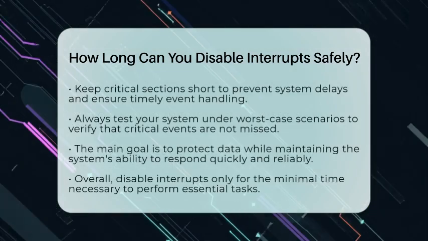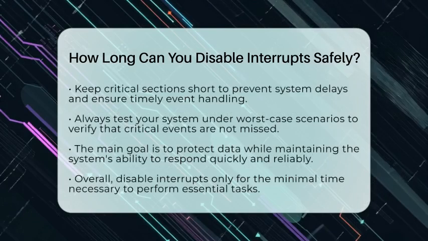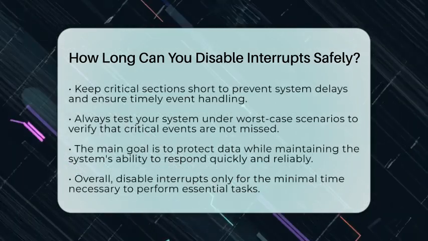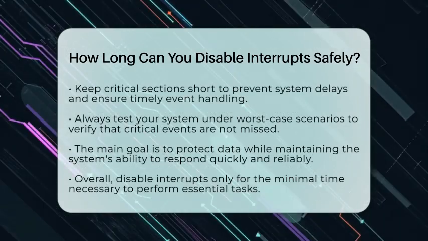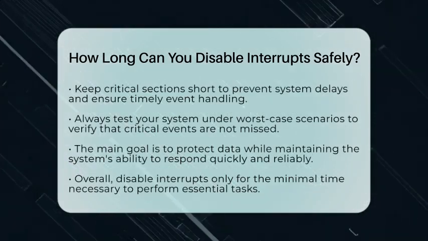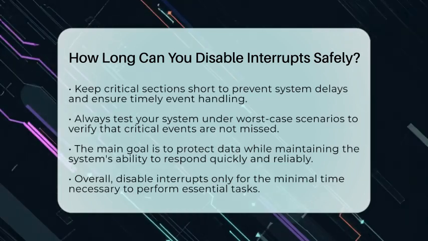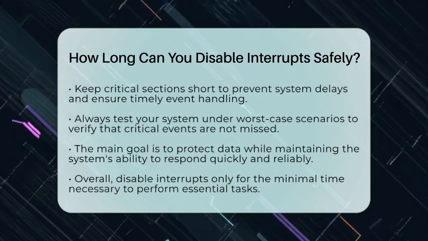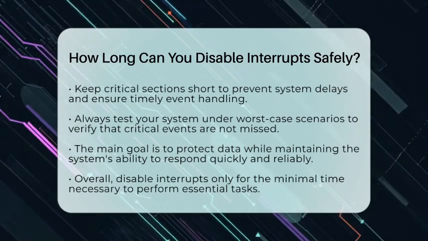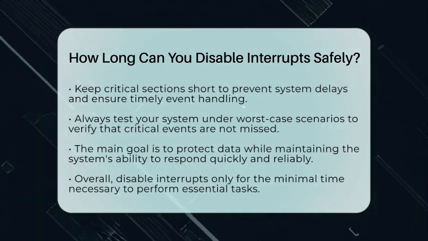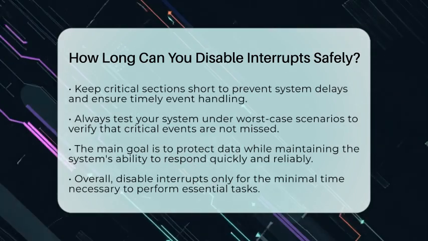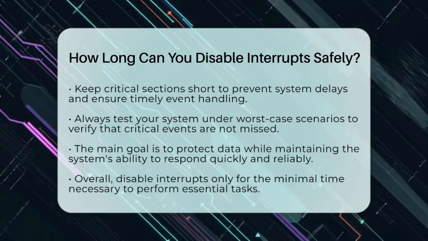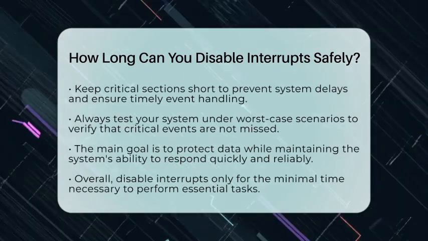In practical terms, if you need to disable interrupts, do it only for the time needed to perform essential tasks. For most embedded systems, this means keeping the disabled period under a few microseconds. Always test your system under worst-case scenarios to make sure you won't miss critical events. Remember, the goal is to protect your data without sacrificing system responsiveness.